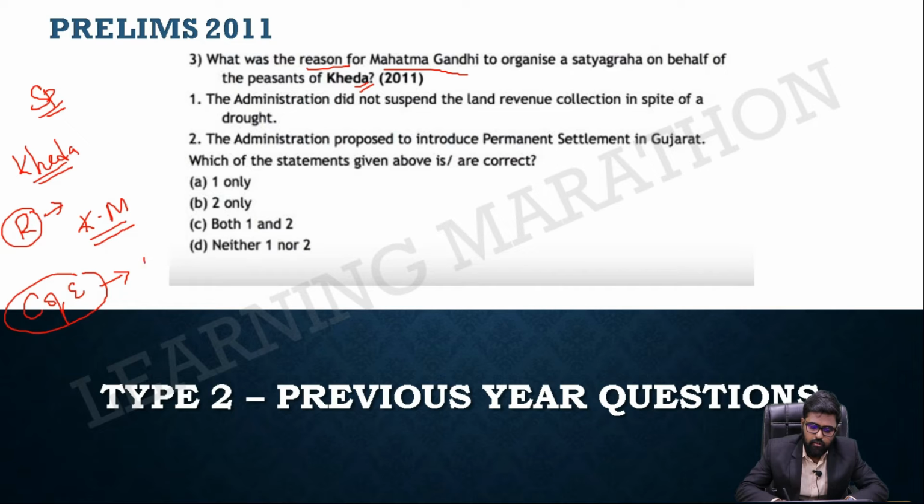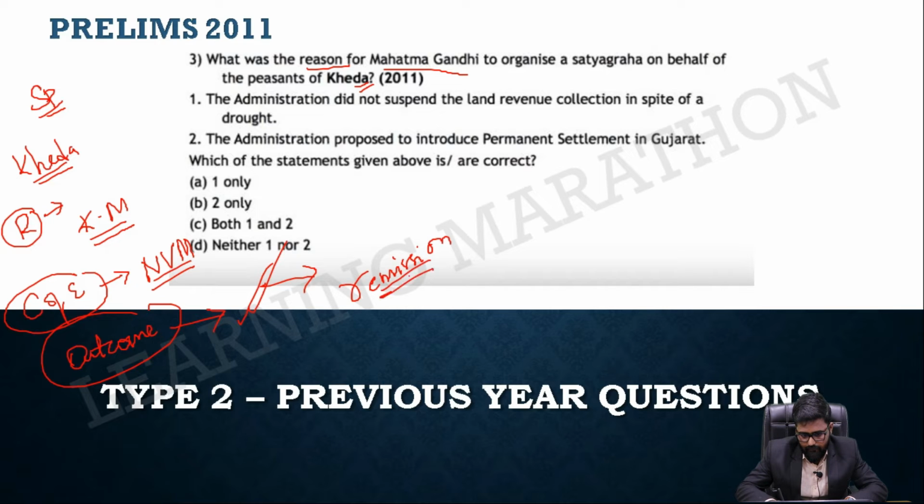But the course of event here in Kheda is obviously a non-violent movement. And what can be the outcome? The British said okay fine, we are giving you the remission. And even that the British did not say in this way. They said those who are capable of paying the tax can pay, and others are not forced to pay. So it's obviously a victory for Gandhi. This is the understanding you should have about Kheda.